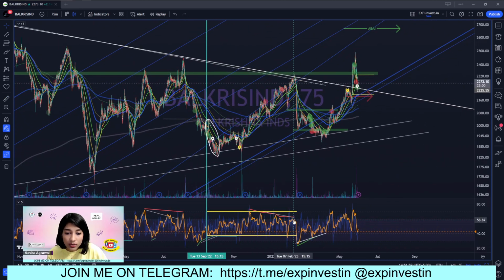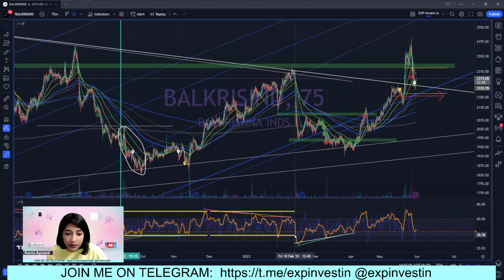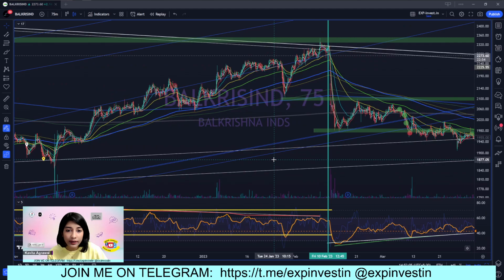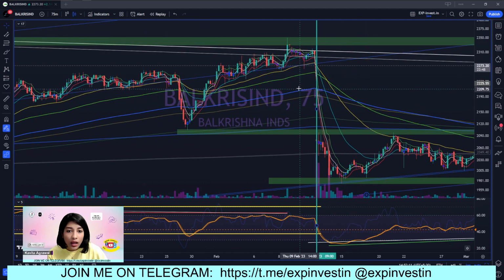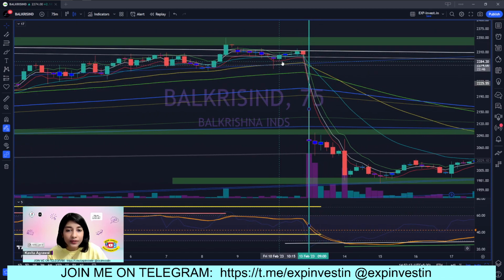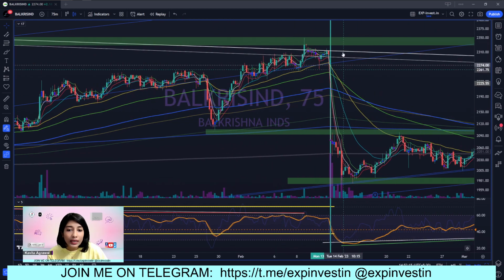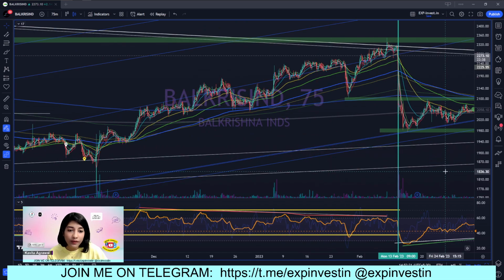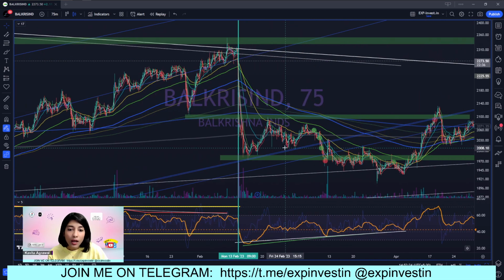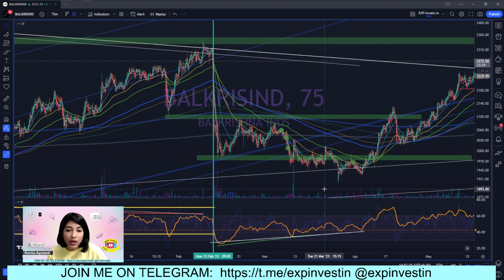And you see, this is where this rally extends till. And if I draw the vertical trend line, you see it coincides exactly where the trend ended. Now, in the case of Balkrishna Industries, we can see there was a massive gap down, which is a very one-off event, but it happens in the market. But you can see a bear trend ensued after that.